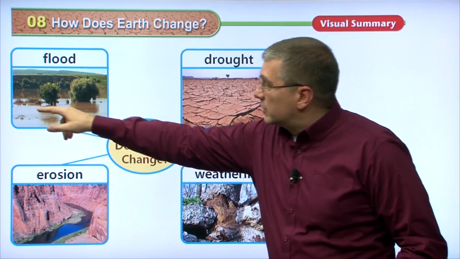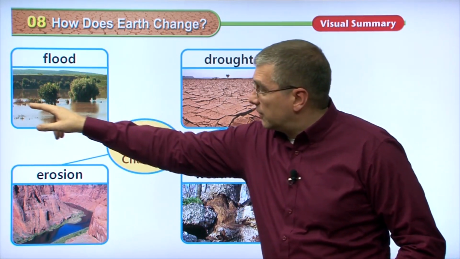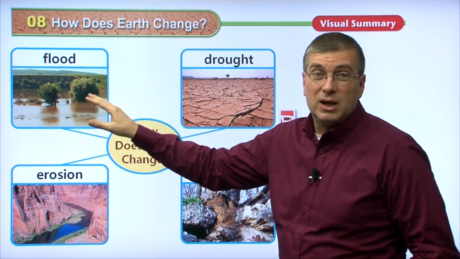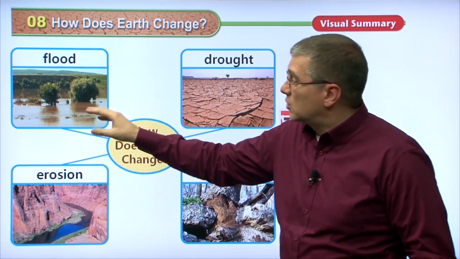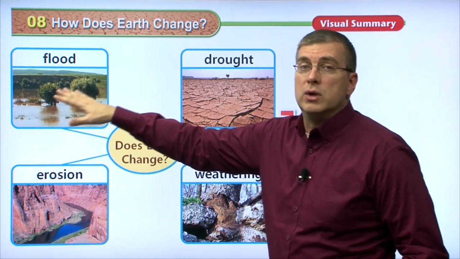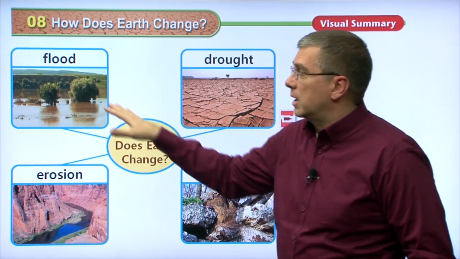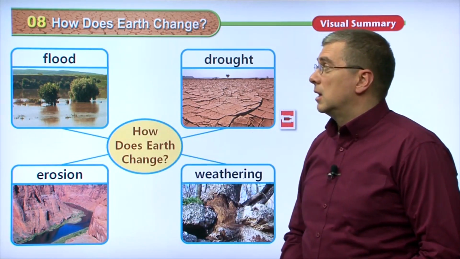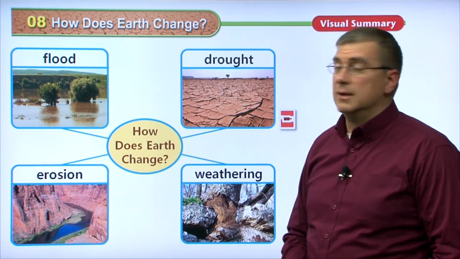It's a flood. There's a river somewhere that usually flows through this area, but there's so much water that we can't see where the river normally goes. There's so much water that the river got so big, it flooded, it overflowed into the surrounding area, and all the water's covering the entire area. And that's when we call that a flood.